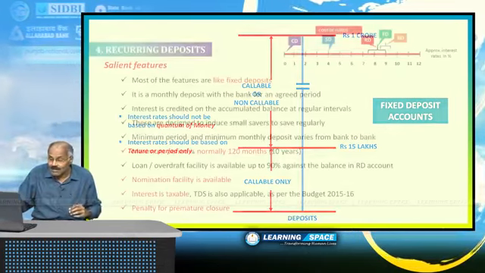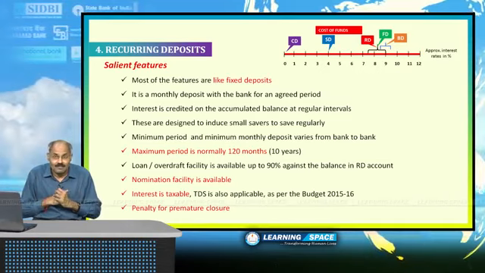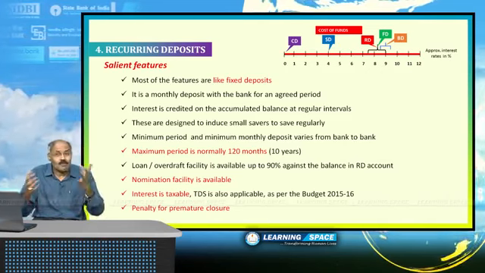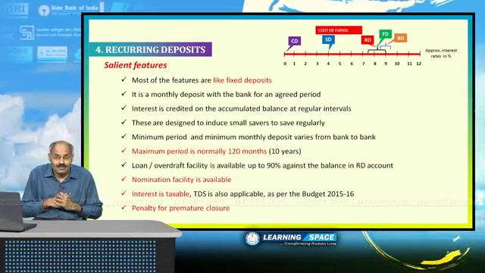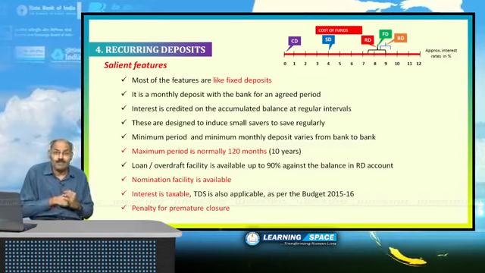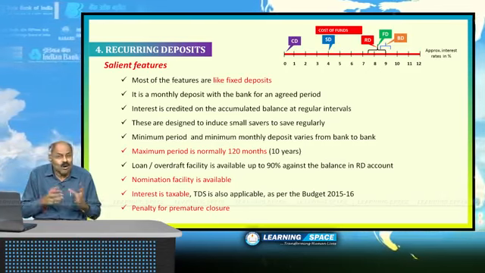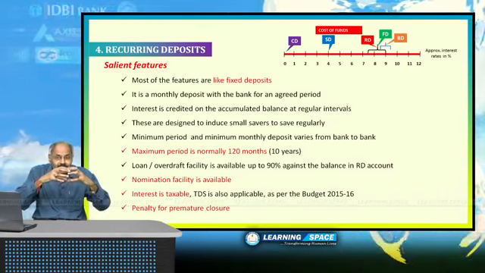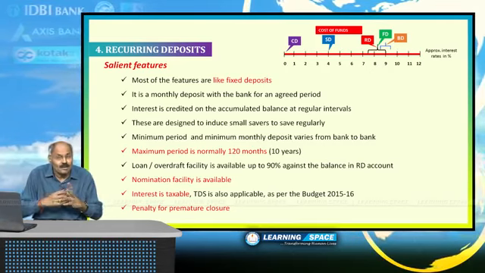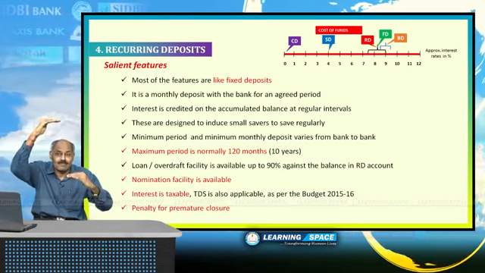Right, friends? After that, let us look at recurring deposits. Recurring deposits are similar to fixed deposits, but the main difference is that in fixed deposits you are depositing at a time. If you are depositing 1 lakh rupees, you deposit at a time and get it after the agreed period.